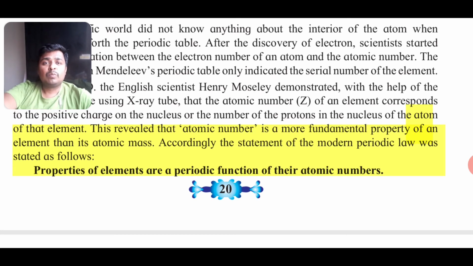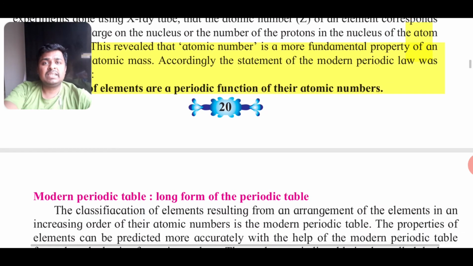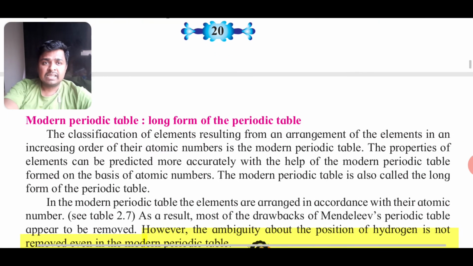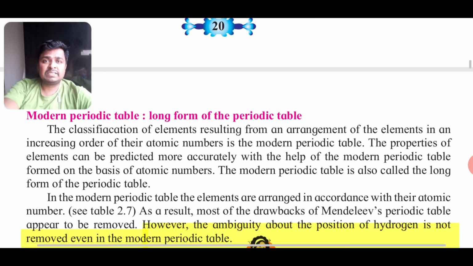So the properties of the elements are a periodic function of their atomic number. Write this down. It is an important sentence. It is the modern periodic law. Properties of the elements are a periodic function of their atomic numbers. Again, only one word is changed here. Periodic, I told you, means which repeats again. The properties are repeating, and based on the atomic number they are repeating. So you arrange the elements in increasing order of their atomic numbers and then you see periodicity.